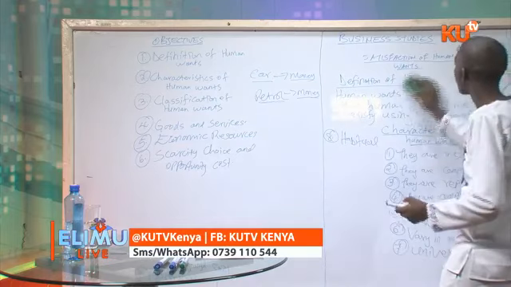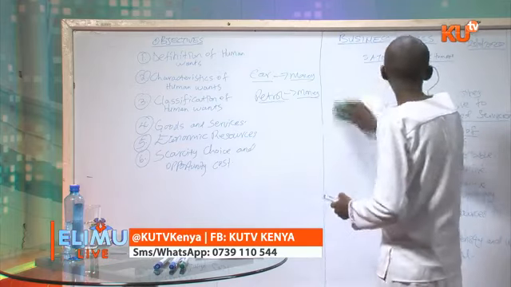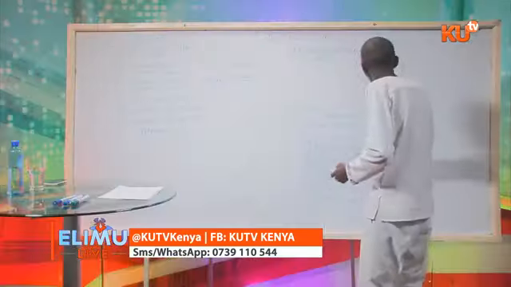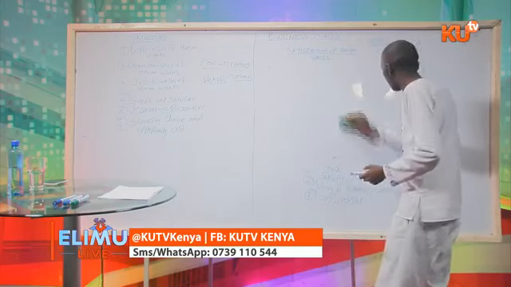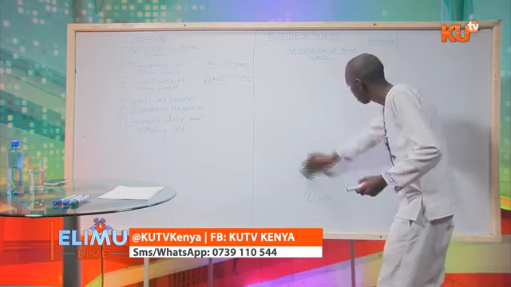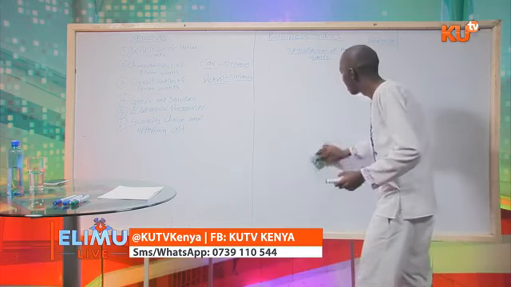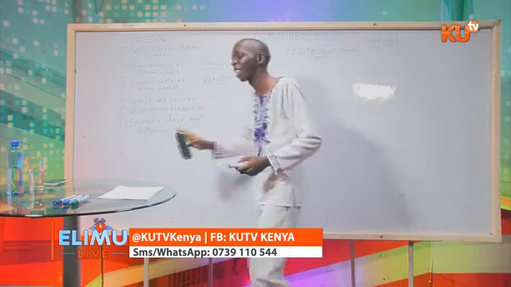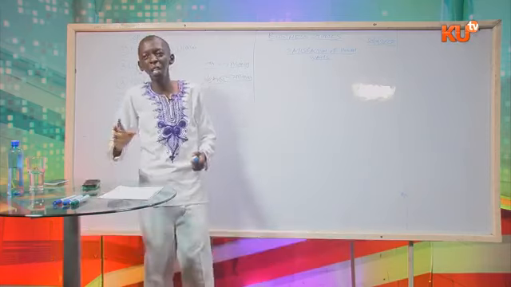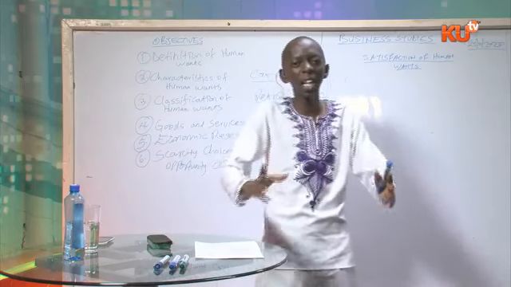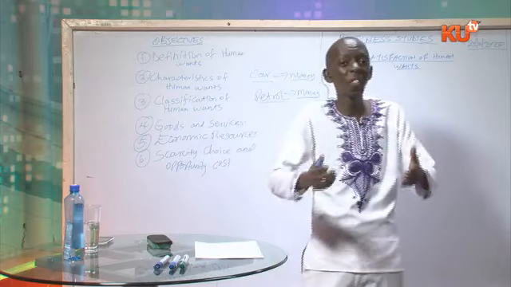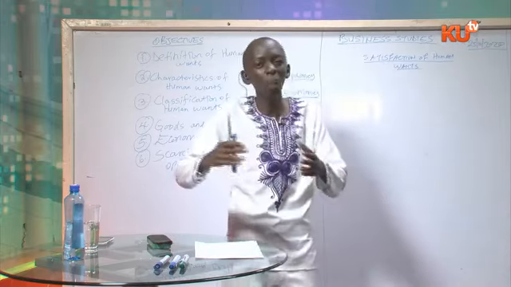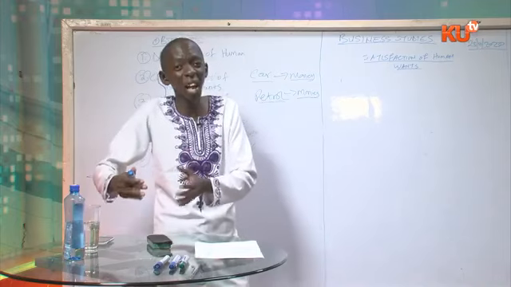Now, there are various types of human wants, my dear students. There are two types of human wants. As I have said, human wants vary in intensity and urgency. Therefore, some wants are urgently required than others, and some are more important than others.